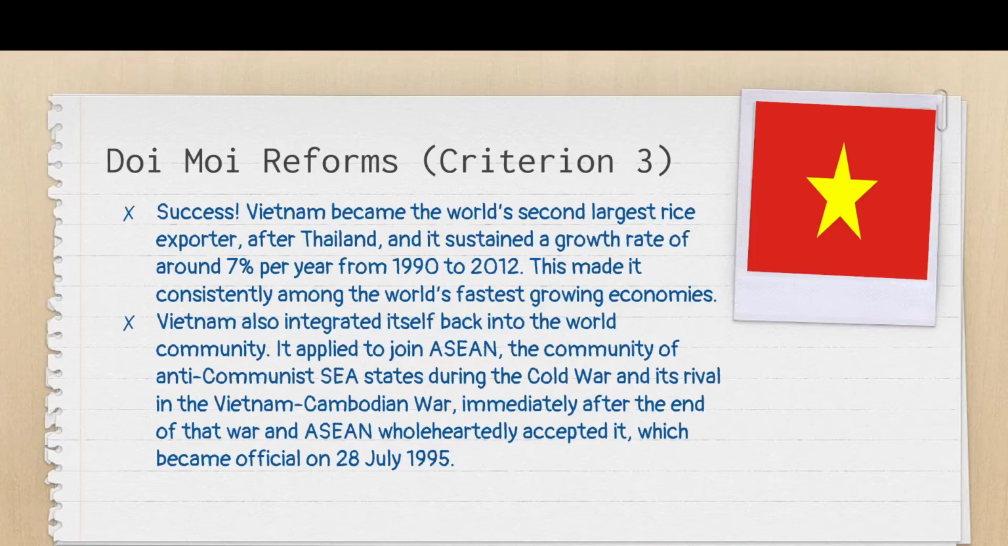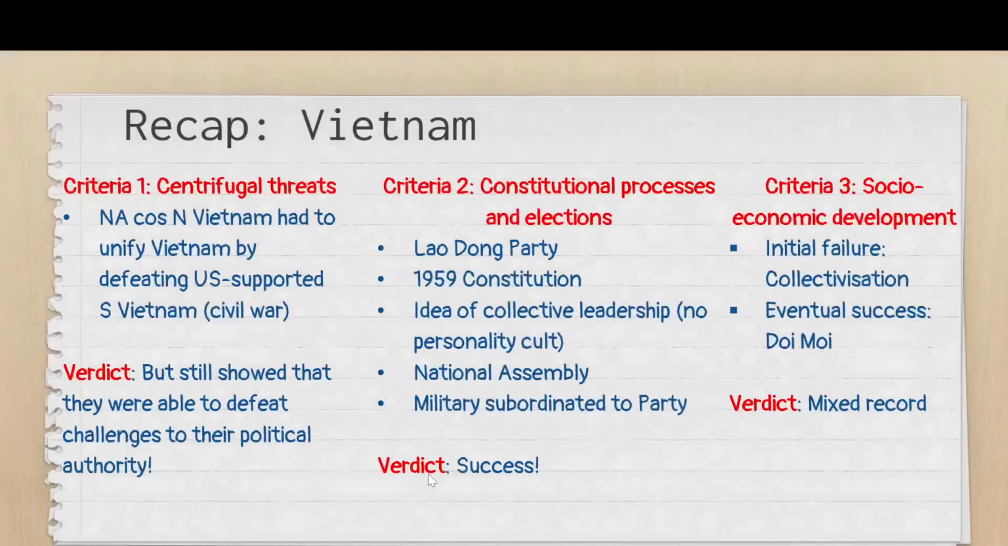From 1986 onwards, they basically did a complete reversal. They also sustained a growth rate of around 7%, and it became one of the emerging economies, especially in Southeast Asia. Because Vietnam embarked on the route to open up, they also did other things, like applying to join ASEAN, and it became part of ASEAN in 1995. And I'm at the end of my case study.